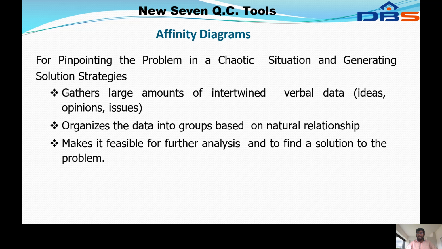The verbal data means ideas, options, or issues. It organizes the data into groups based on natural relationship. This makes it feasible for further analysis and to find a solution to the problem.